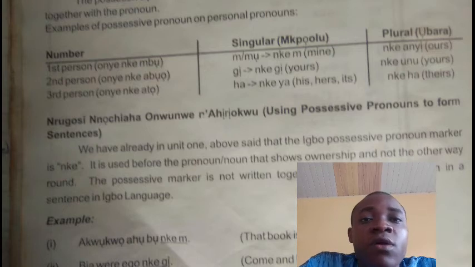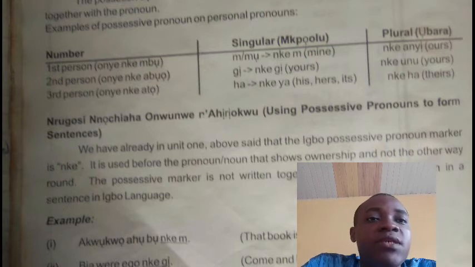That is the possessive pronoun. I have the first one, which is under the first person, onye nke mbụ. Look at the singular, mu, or m. Nkem, that is mine. All these things are mine.